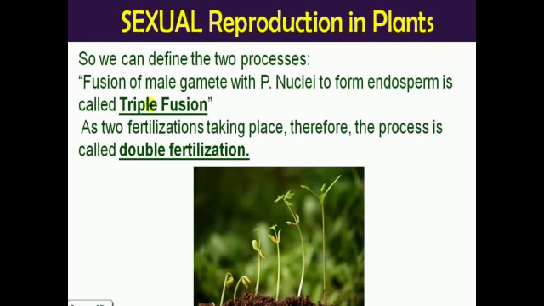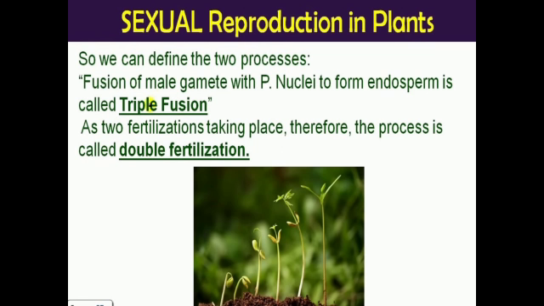Now we can define two processes. Fusion of the male gamete with polar nuclei to form endosperm is called triple fusion. When the second male gamete fuses with the two polar nuclei, there were two polar nuclei and one male gamete, so three things are involved and it forms the endosperm. Three things means it is triple fusion.